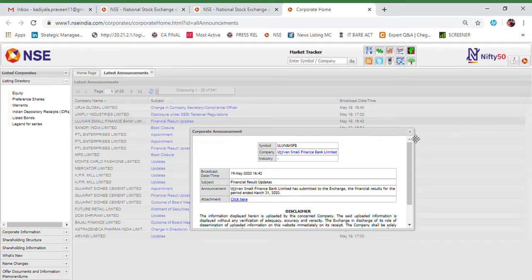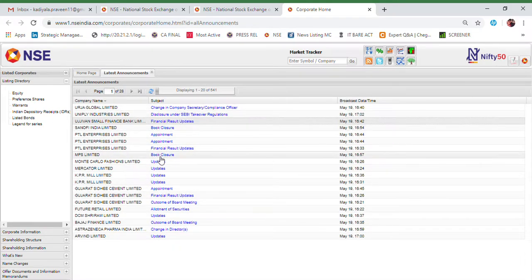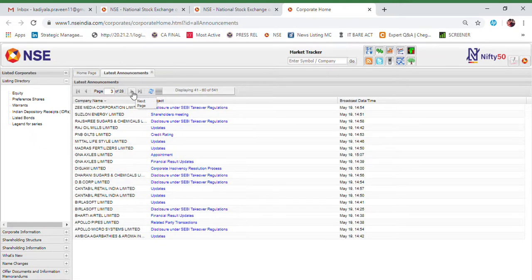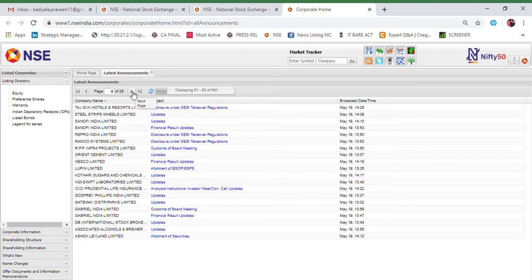Apart from results, there are many other aspects in the announcements page. For example, we post in a group things like Biocon getting US FDA approval or GMP approval.